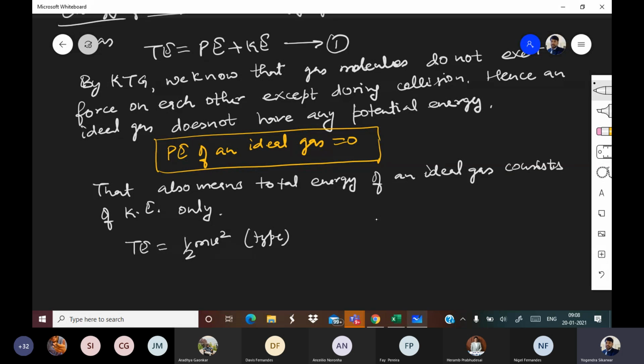If you remember, for a gas, v is proportional to root of T. Correct?